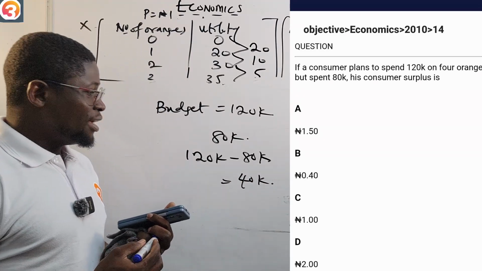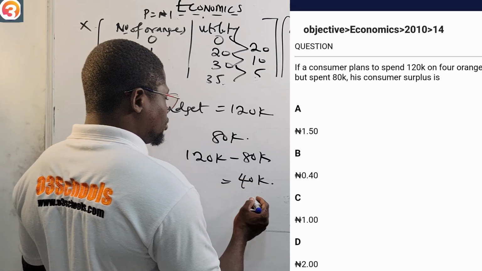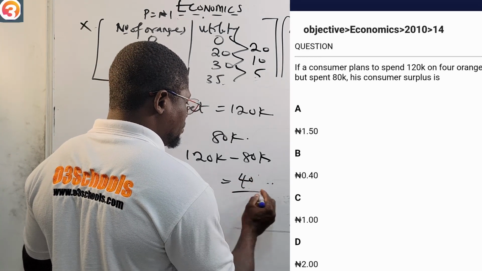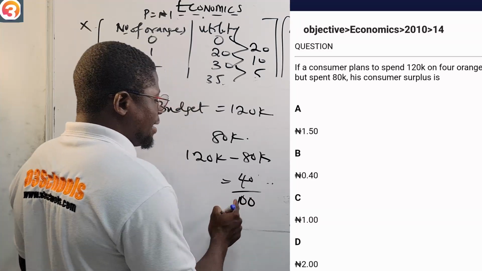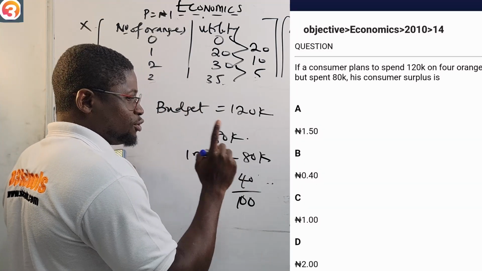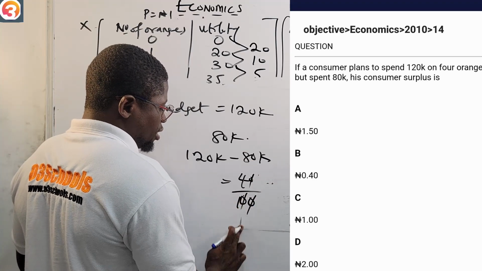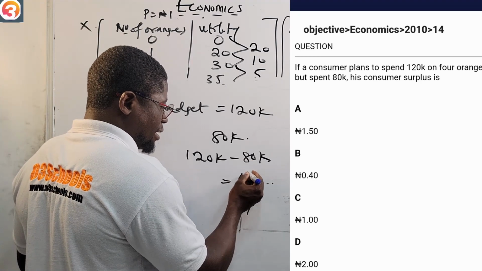But you can see here, the options are not in kobo. The options are in naira. So convert kobo to naira by dividing by 100. If you divide by 100, you convert kobo to naira. So 1 naira is 100 kobo. So 0 cancels 0, and we shift the decimal point backward.